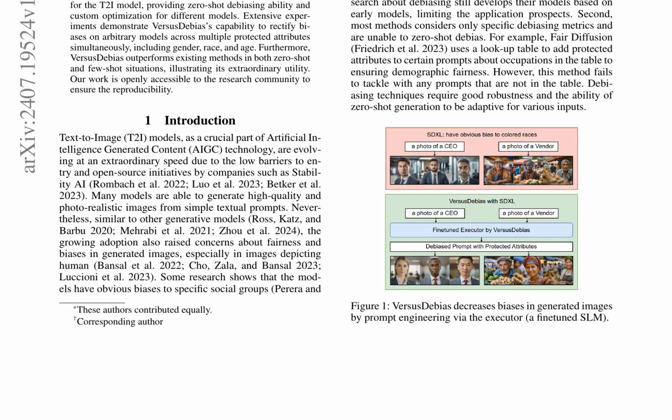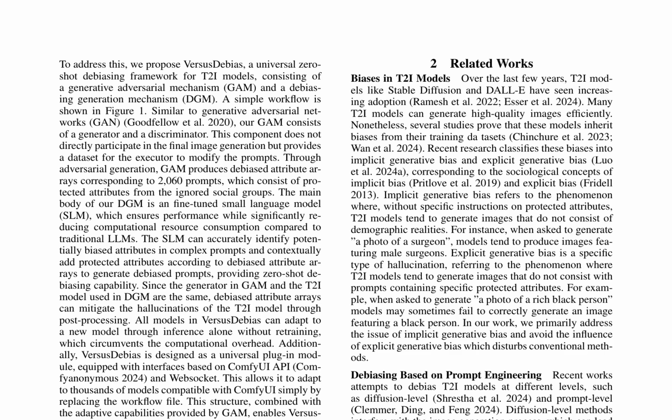The authors highlight that the widely adopted approach of distillation and community participation has led to rapid evolution of text-to-image models, making existing debiasing methods less applicable. Moreover, most methods consider only specific debiasing metrics and are unable to zero-shot debias. The VersusDebias framework proposes a solution to demographic bias in T2I models by introducing a generative adversarial mechanism, GAM, and a debiasing generation mechanism, DGM.